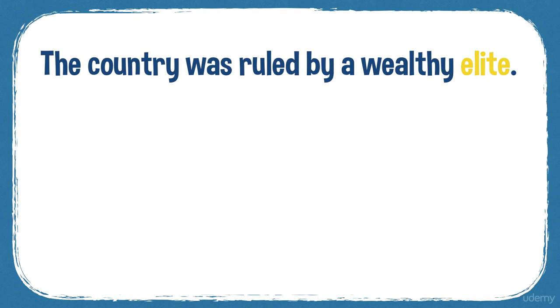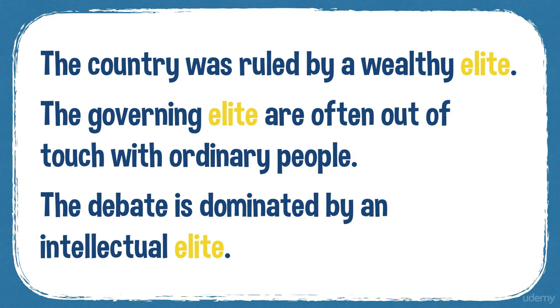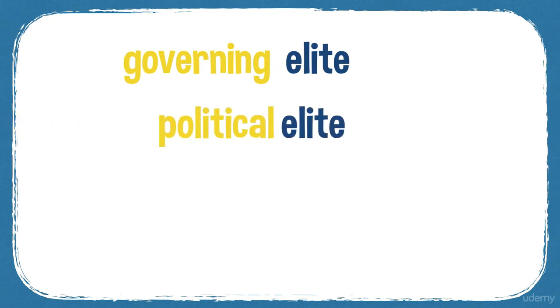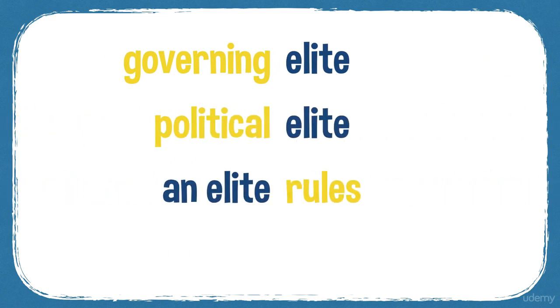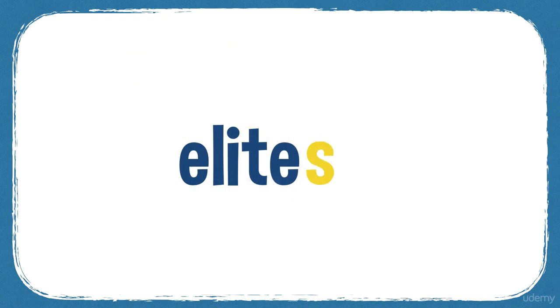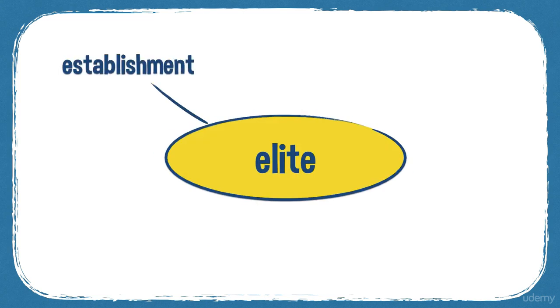The country was ruled by a wealthy elite. The governing elite are often out of touch with ordinary people. The debate is dominated by an intellectual elite. We often talk about a governing elite or a political elite. An elite often rules a country, and you can challenge the elite. And you might have more than one elite, so elites. Elitist is the adjective, and elitism is a noun.